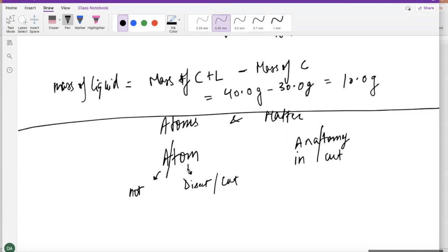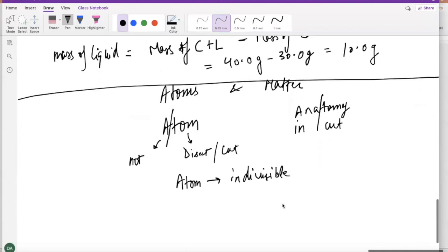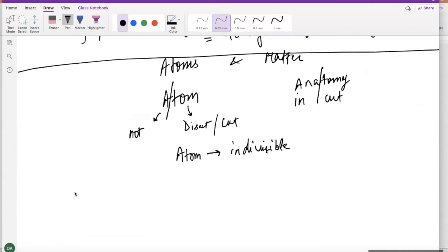But atom means something that, so tom here again means cut and a means not. So something that is not divisible, something that you cannot cut. So atom actually is just a Greek word for indivisible. Okay. Now, guys, is this still true? Do we still think that the atom is actually indivisible?